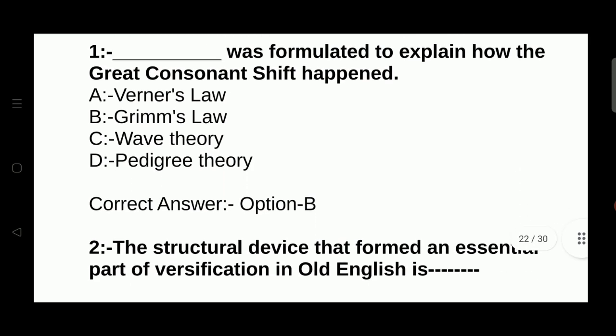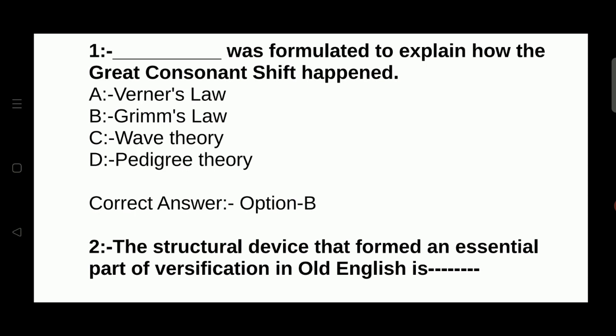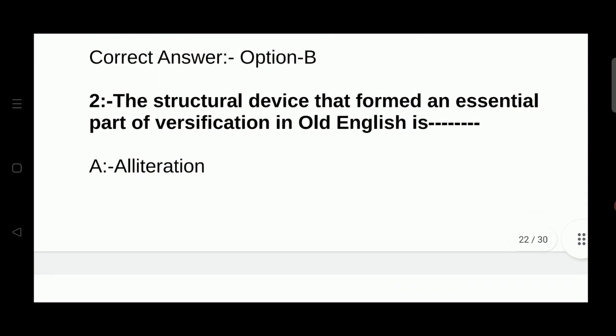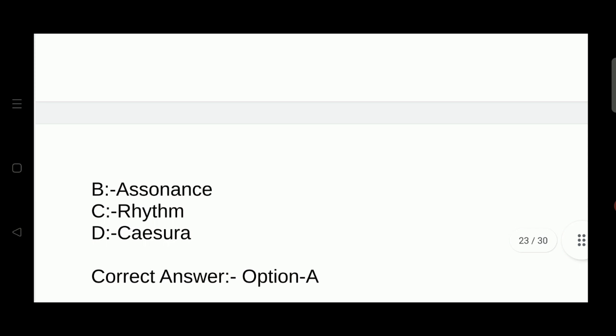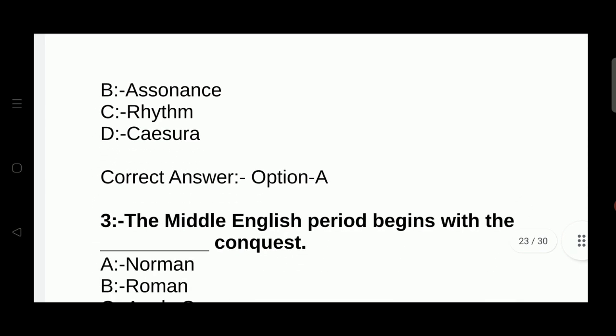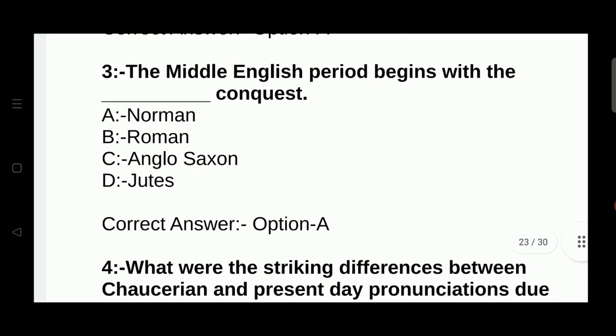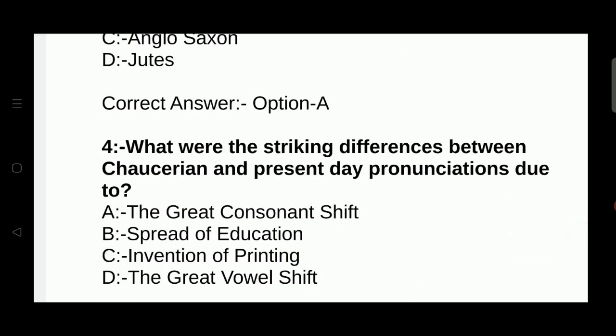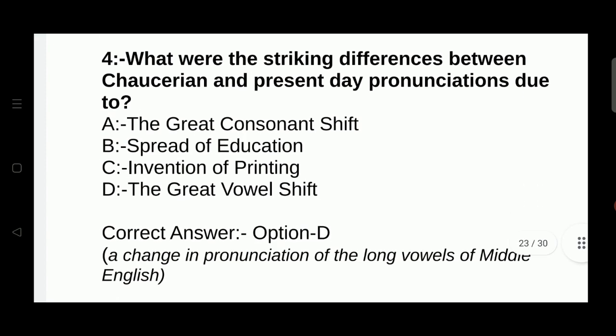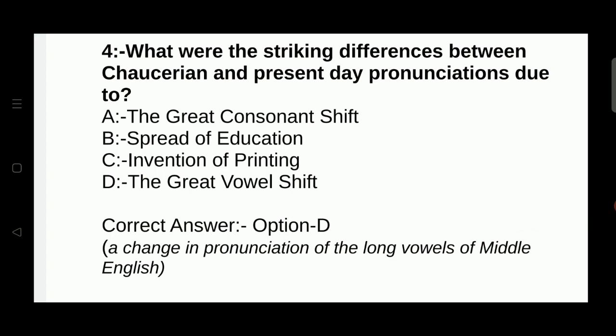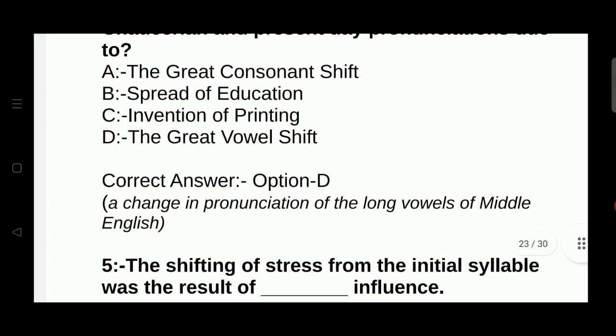The structural device that formed an essential part of versification in Old English is, the right answer is alliteration. The Middle English period begins with dash conquest. The answer is Norman conquest. What were the striking differences between Chaucerian and present-day pronunciation due to? The great consonant shift, spread of education, invention of printing, the great vowel shift. The right answer is the great vowel shift, a change in pronunciation of the long vowels of Middle English.